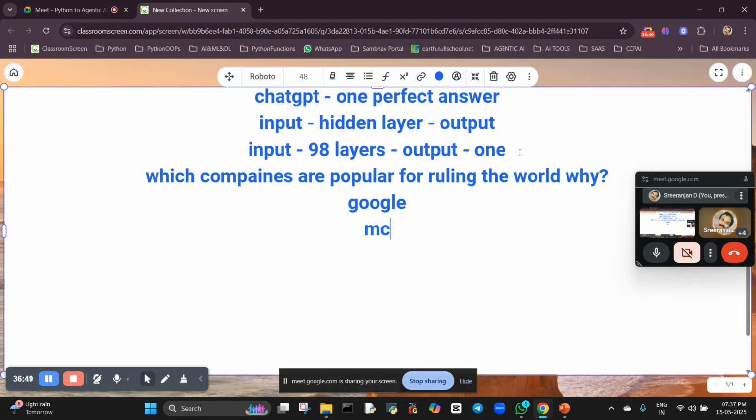Google, Microsoft. Meta and Tesla. Meta is also included, it came into the race. Definitely, many companies are there. And Amazon. Why are they ruling the world?